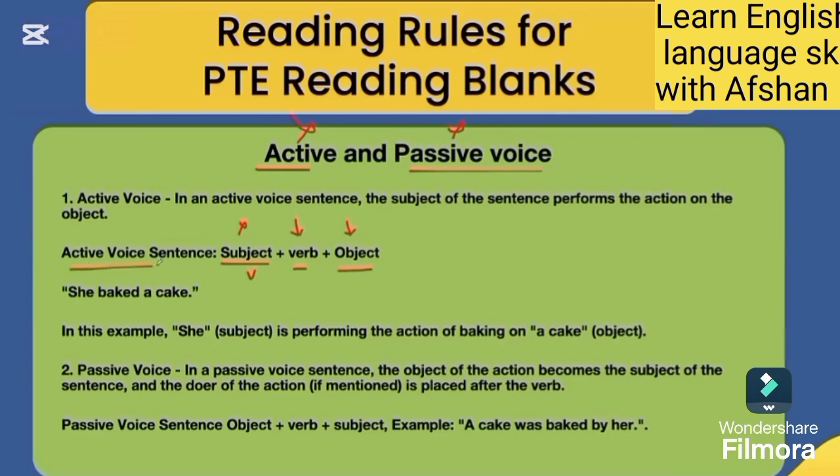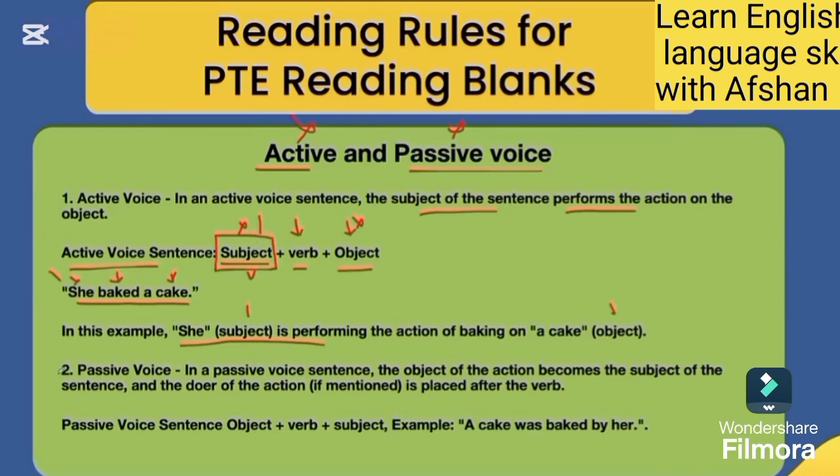For example, she baked a cake. She is the subject, baked is the verb, a cake is the object. The subject of the sentence performs the action on the object. In this example, she, the subject, is performing the action of baking on a cake, the object. So, the subject of the sentence performs the action on the object.